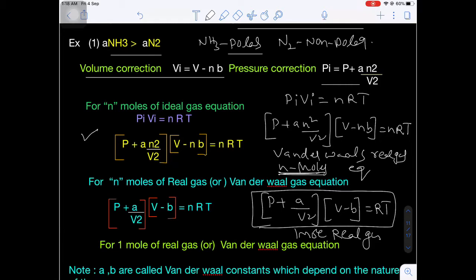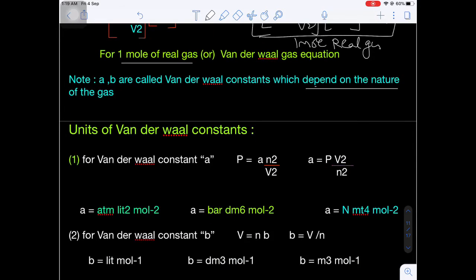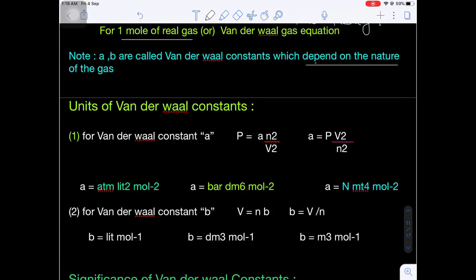And the second one will be for 1 mole of a real gas: (P + a/V²)(V − b) = nRT. Here we are taking n value 1, so we can write (P + a/V²)(V − b) = RT. Now a and b are called van der Waals constants, which depend upon the nature of the gas. Okay, now what are the units for van der Waals constants?